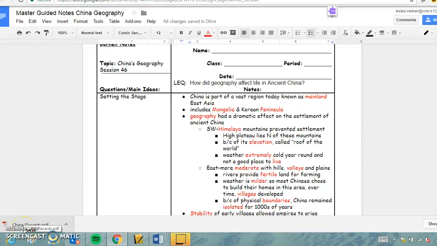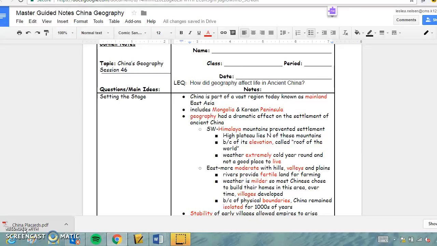So today we're going to be doing some group work and creating a map of China. But before we get there, we do have a couple of sections of the notes that I'm going to go over with you, and then you'll get into your group, and you guys are actually going to jigsaw the rest of the notes as a group. But we'll start with the setting the stage section of your guided notes.